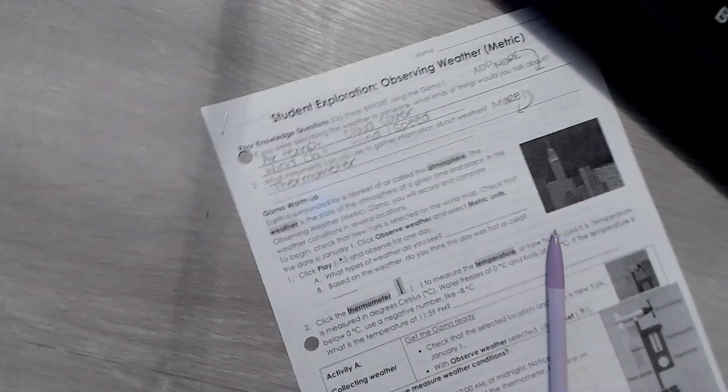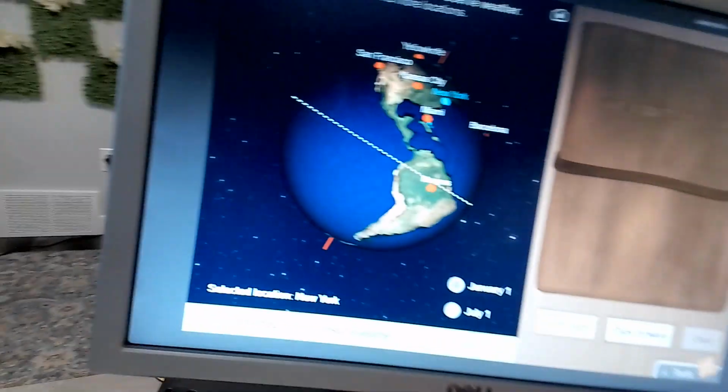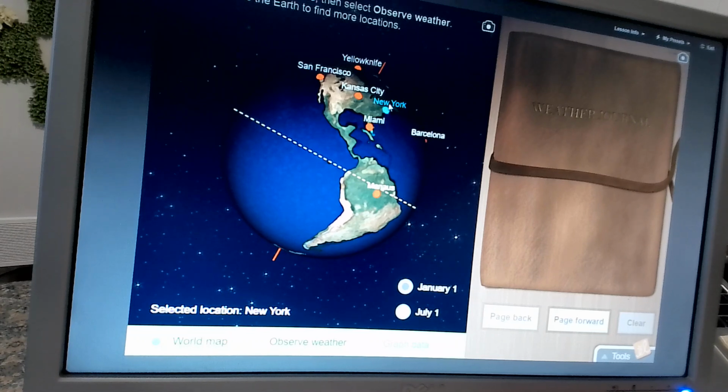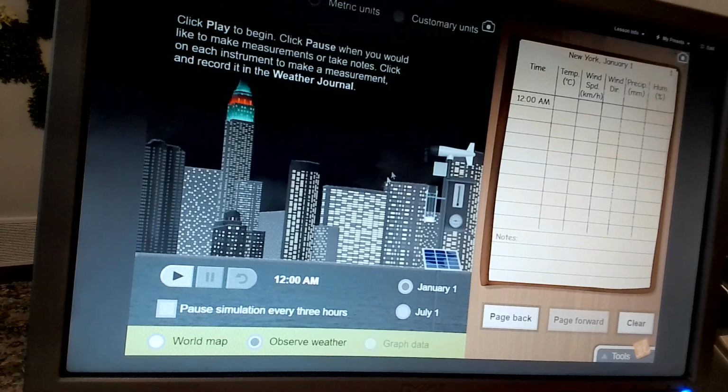So I'm going to go back up here to this. We need to make sure that New York is selected. New York is blue compared to every other city right now. It is on January 1st. We need to select Observe Weather. So welcome to New York. Now let me just make sure I am doing everything I need to. New York, January 1st, observe weather. Now click play and observe for 1 day.